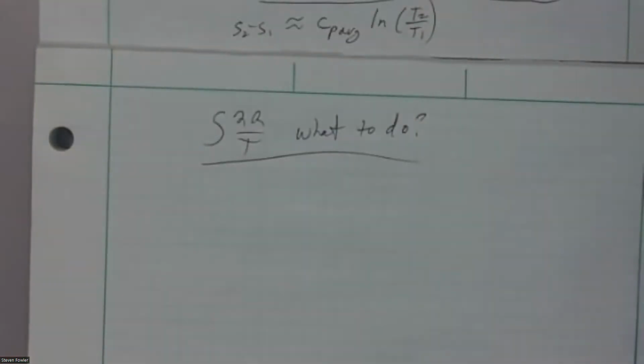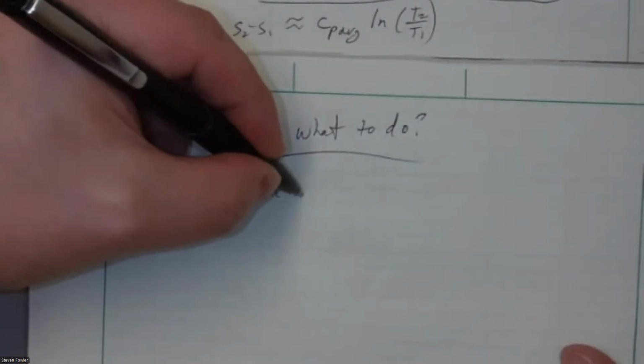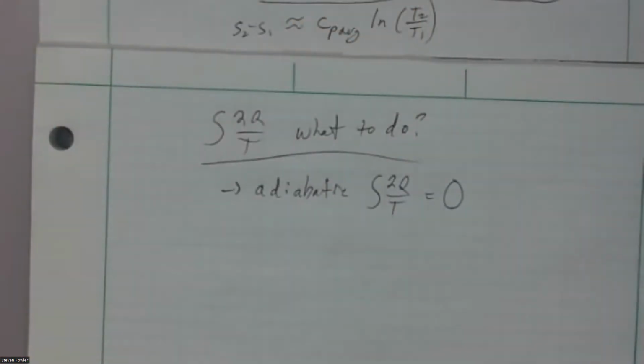So again, your text likes this nomenclature, this integral dQ over T. What do we do with that guy? I'm not expecting you to do partial integrals. So what do we do with it? Well, a common thing that might happen is it's adiabatic. What happens if we add up a whole bunch of zeros? We still get 0. So if I add up all the heat transfer and all the heat transfer is 0, then that sum becomes 0.